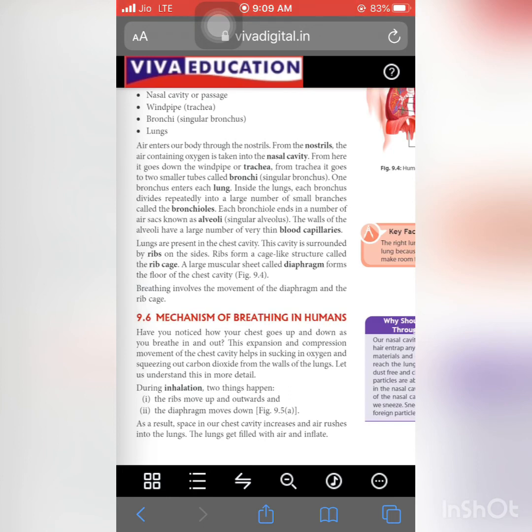Now, mechanism of breathing in humans. Mechanism means how breathing takes place. Means what is the process by which breathing takes place in human beings. So firstly, during inhalation, when we respire or when we breathe, the two main processes are inhalation and exhalation. Okay, so during inhalation, what two things happen? First one, the ribs move up and outward.